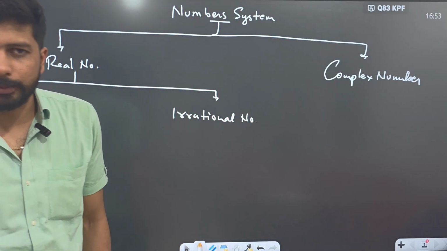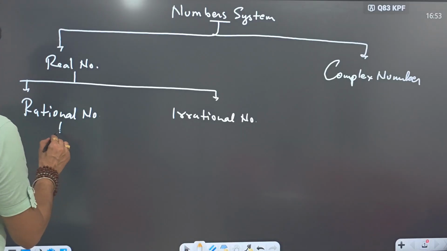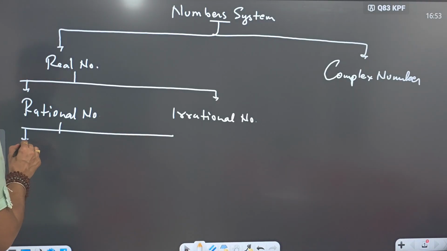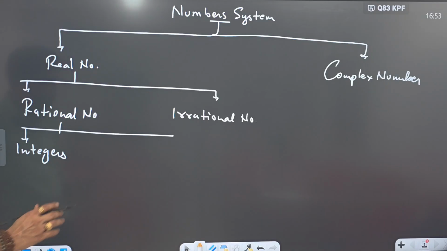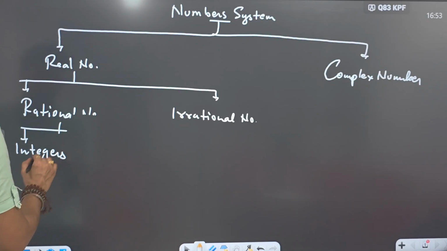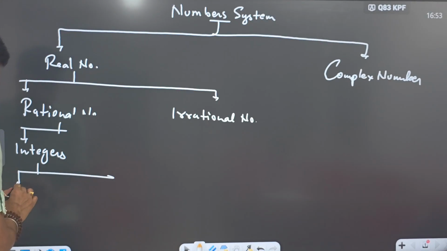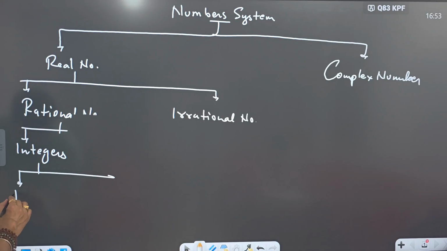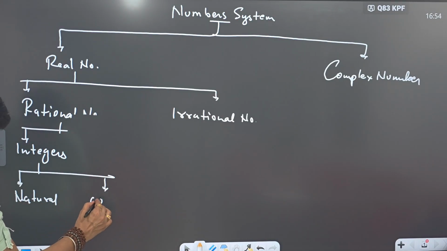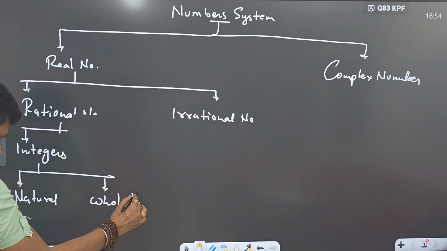Now under rational number, we have integers. Then under integers, we have natural number and whole numbers.